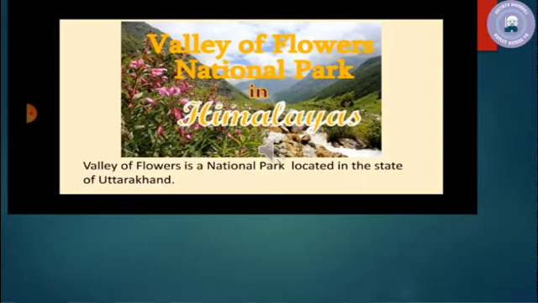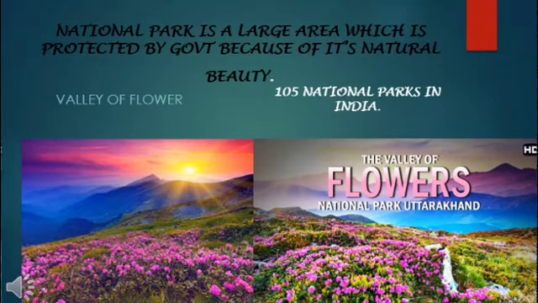Children, Valley of Flowers is located in the state of Uttarakhand. The Valley of Flowers is a national park also. What is a national park, children? National park is a large area of land which is protected by government because of its natural beauty of plants and animals. So there are 105 national parks in India.